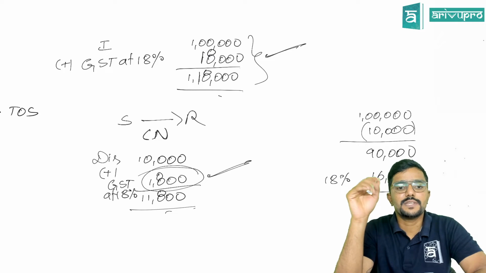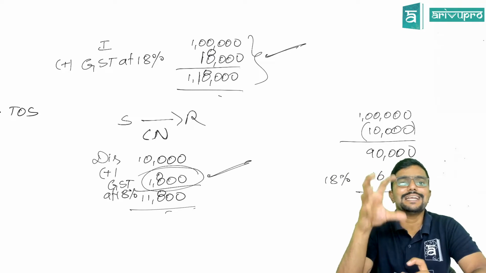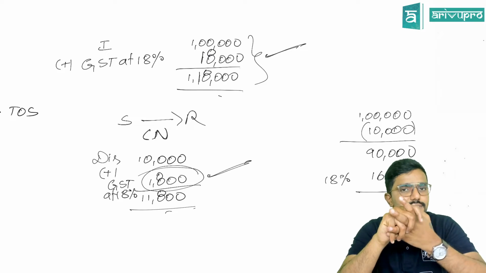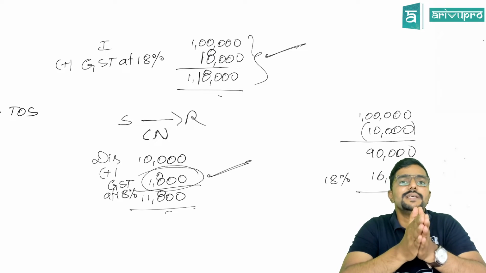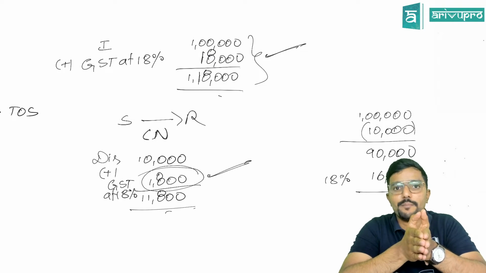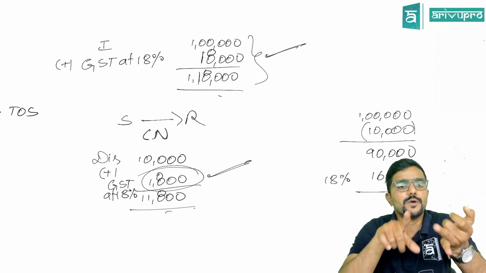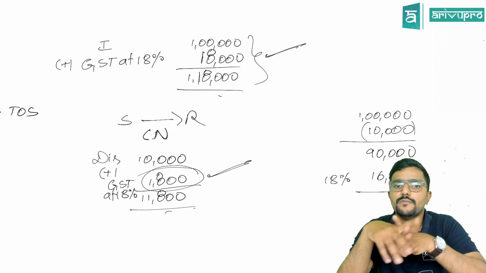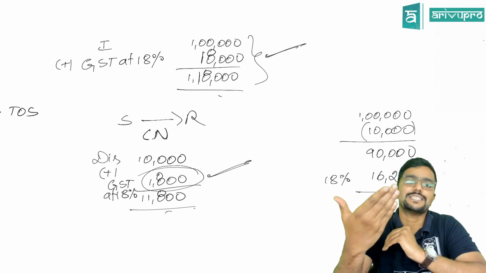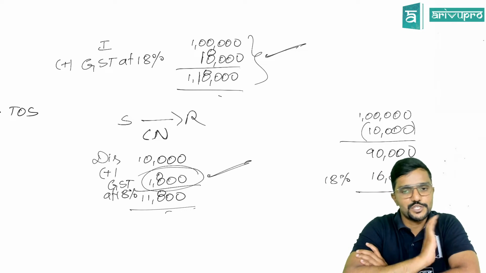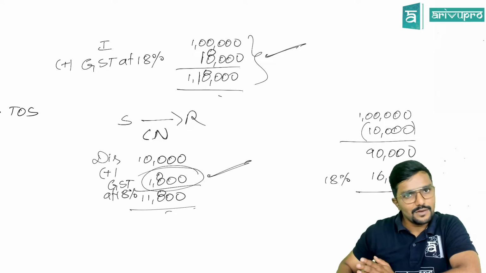Clear, guys? With respect to what a credit note is and when exactly it will be issued, there is something called a debit note also. We will be learning about this in detail in the invoice topic. There is a separate topic covering tax invoice, credit note, debit note, e-way bill and all. We will be learning it in the further classes. Fine? Whatever is required till now, I have explained it.